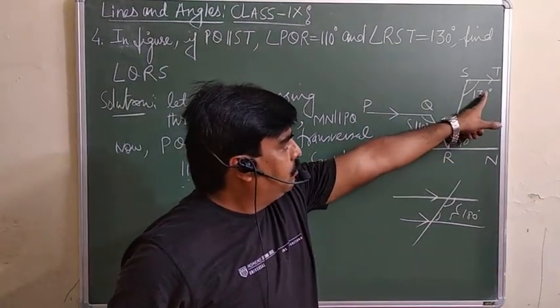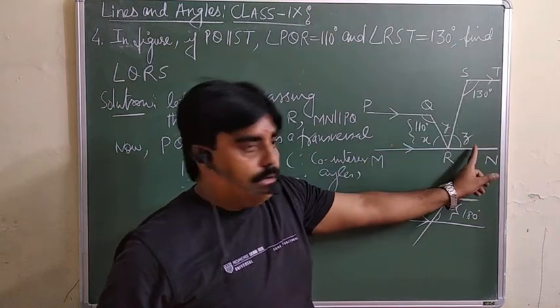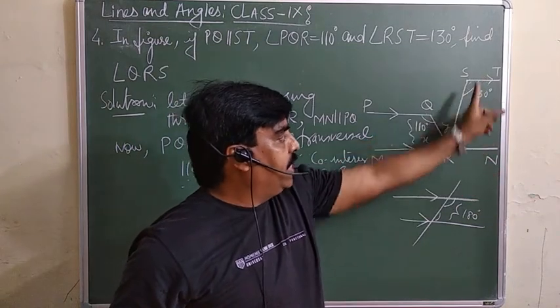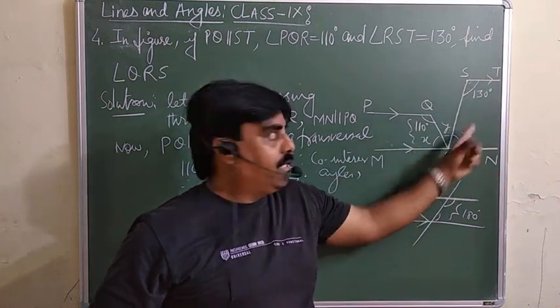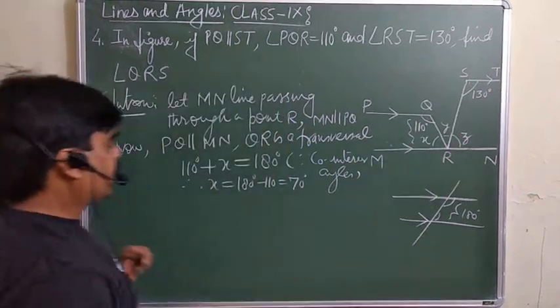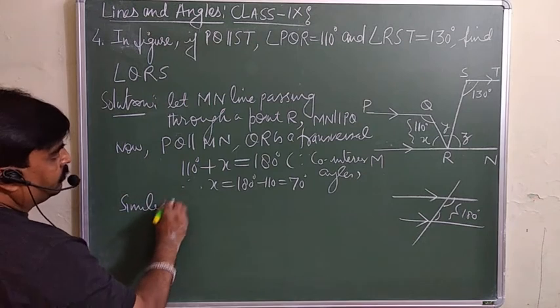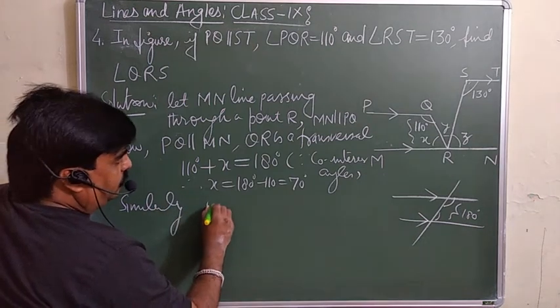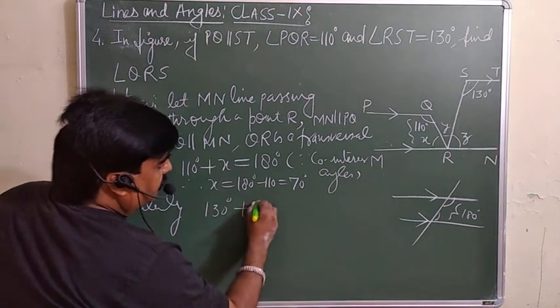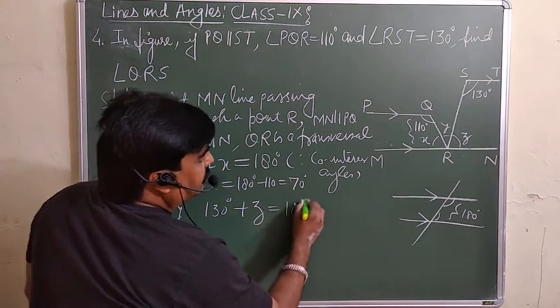Similarly here, 130 plus Z will also be equal to 180 by the co-interior angles, because ST is parallel to MN and SR is working as a transversal. So similarly, 130 plus angle Z is equal to 180.